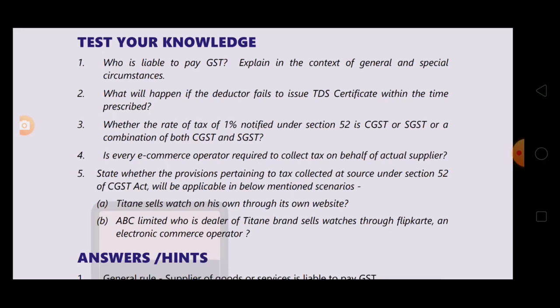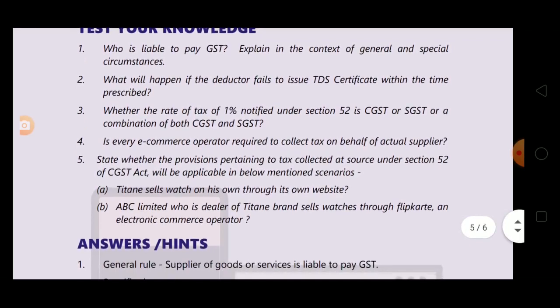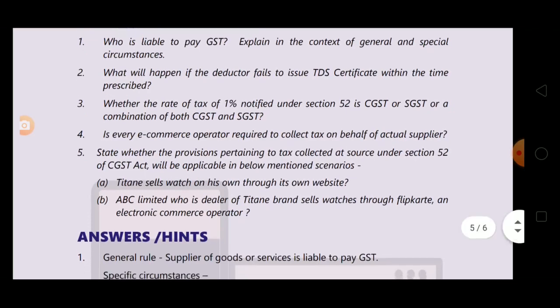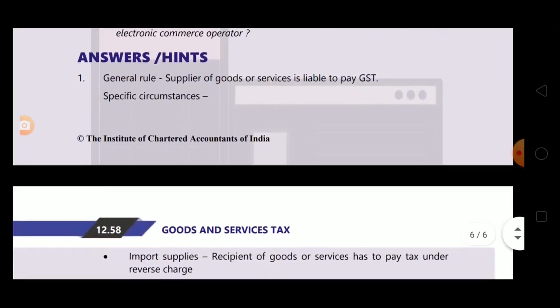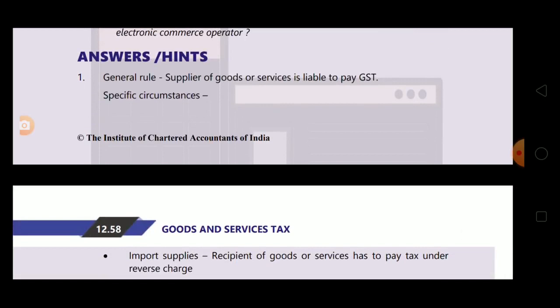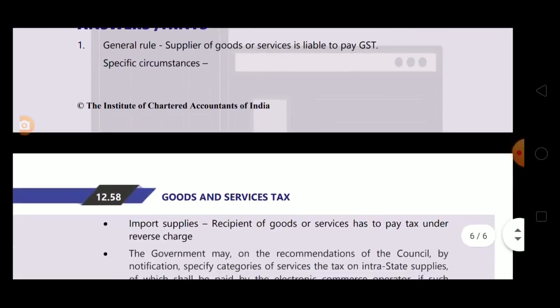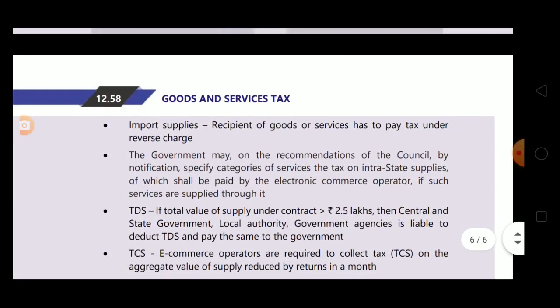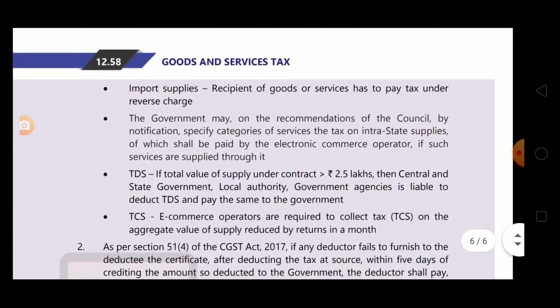Now in the general circumstances, supplier is liable to pay GST, and special circumstances are like in case of import, recipient. Now in case of TDS, TCS, TDS is that government, local authority, central government, state government, governmental agencies. TCS, in case of TCS, e-commerce operator. So let's read the answer. General rule is supplier of goods or services is liable to pay GST. Now specific circumstances. First one is import supplies. In case of import supplies, recipient of goods or services has to pay tax under reverse charge. Okay.